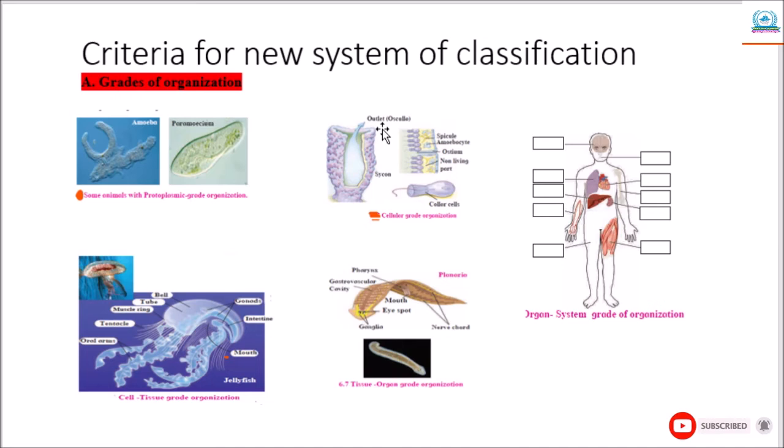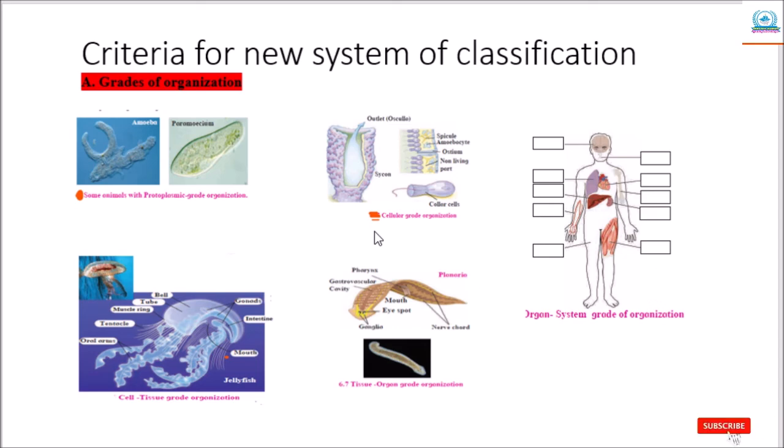Flatworms show tissue-organ grade organization. In this type of organization, tissues are organized to form some organs. However, complete organ systems are not formed.